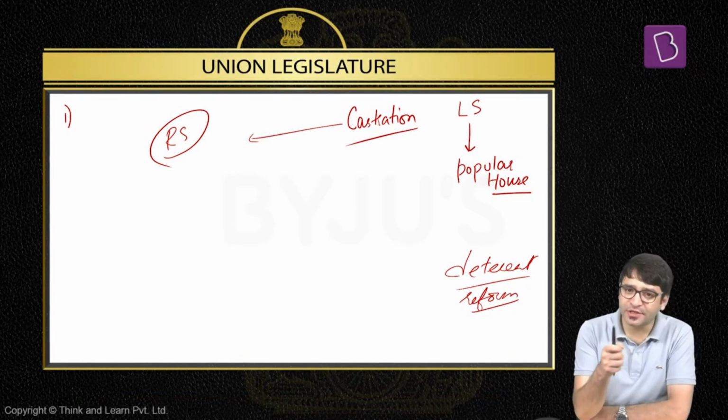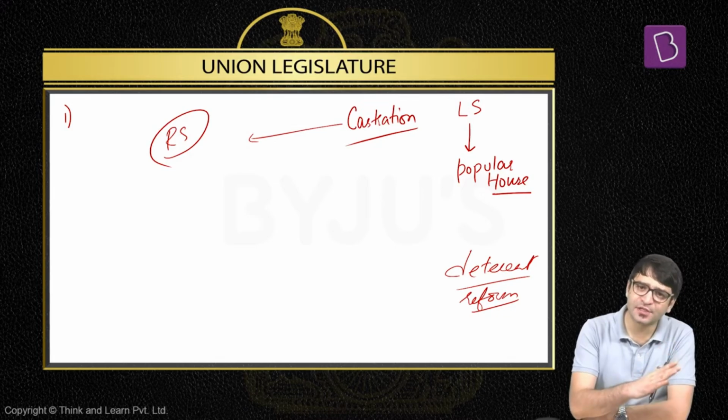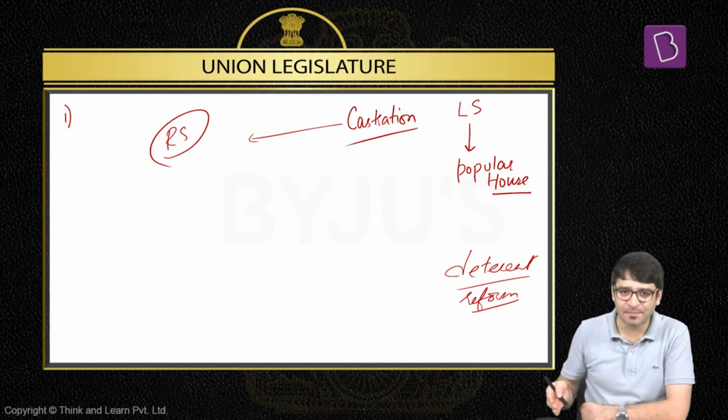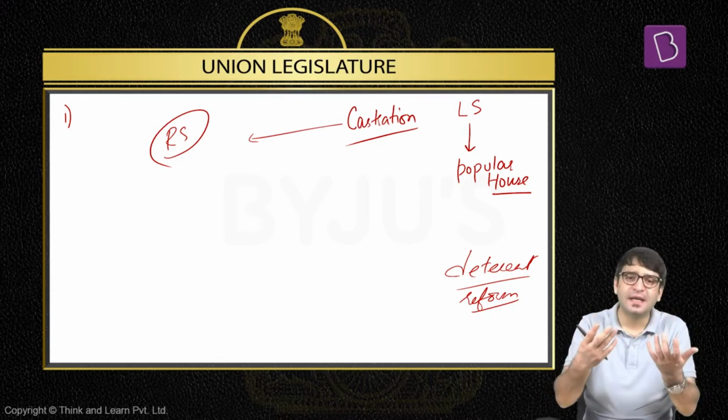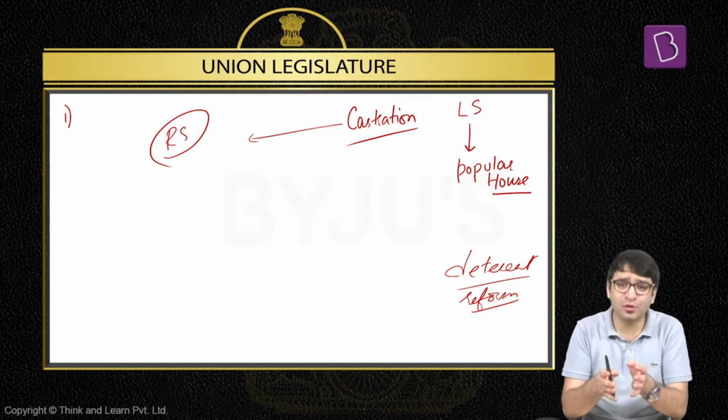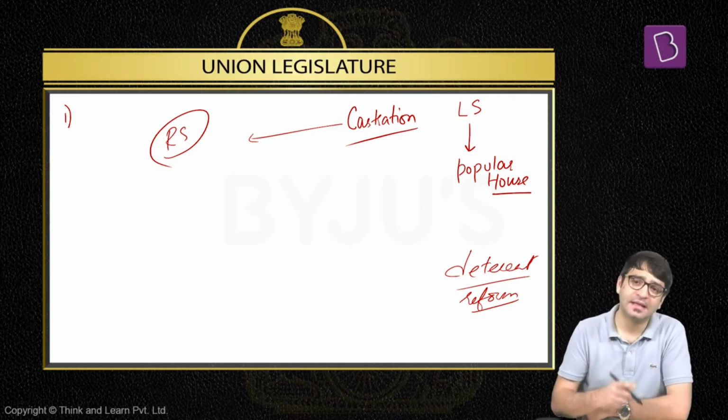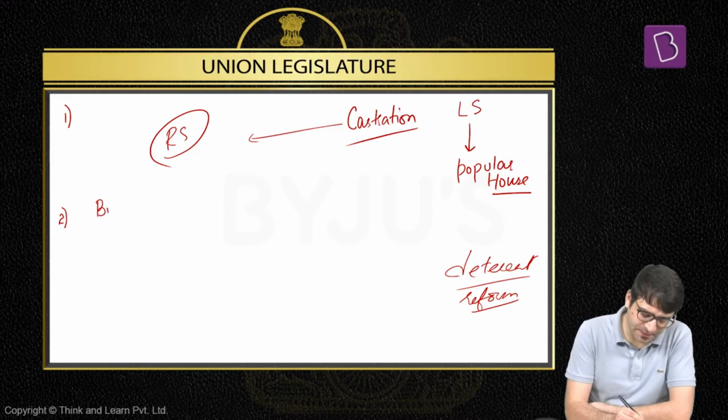Since Lok Sabha is the popular chamber of the Parliament, it will come under the influence of the popular mood of the people, but Rajya Sabha can delay the passage of the bill because Rajya Sabha MPs are not directly elected by the people. And that is how Rajya Sabha was viewed as a body, as an institution, as a house of the Indian Parliament, which will delay the passage of hasty bills. That's relevance number one.